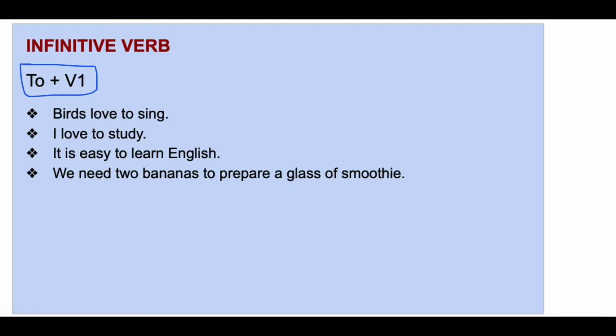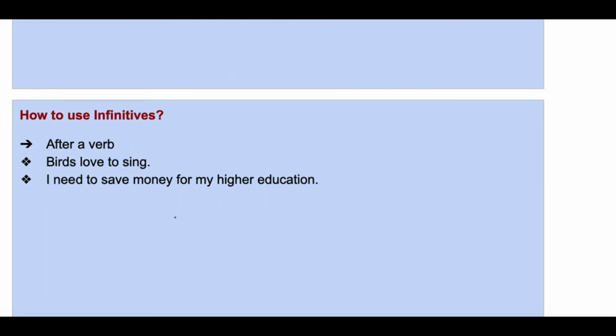Let's look at the examples. Birds love to sing. To plus V1. I love to study. To plus V1, study. It is easy to learn English. To plus V1, learn. We need 2 bananas to prepare a glass of smoothie. To plus V1, prepare. Okay. So this is called infinitive verb.